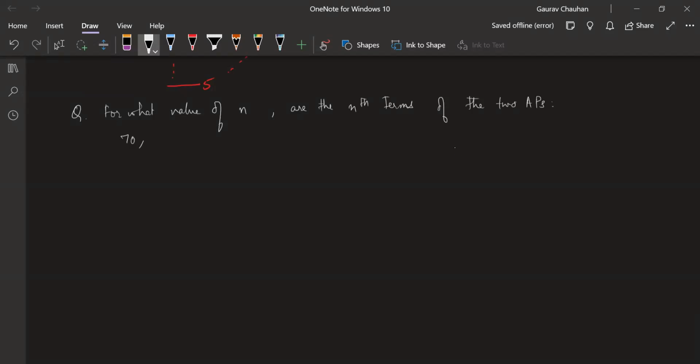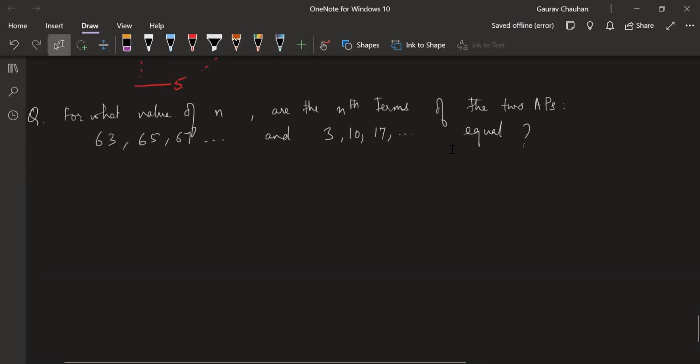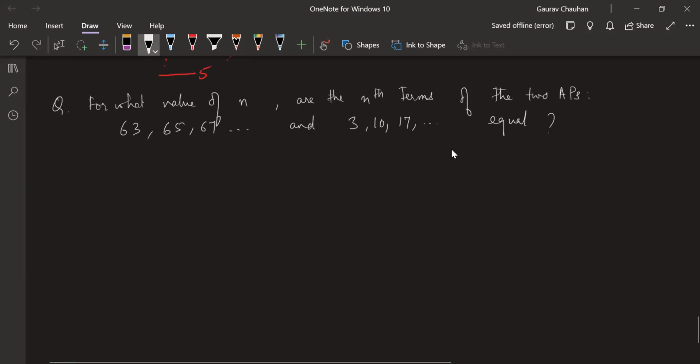One second. Actually, I'm not able to make this question in my mind. Let's do the same question which is given: 63, 65, 67, and 3, 10, 17, equal. For what value of n are the nth terms of the two APs equal? It is actually Exercise 2, question 15. You can write this down.